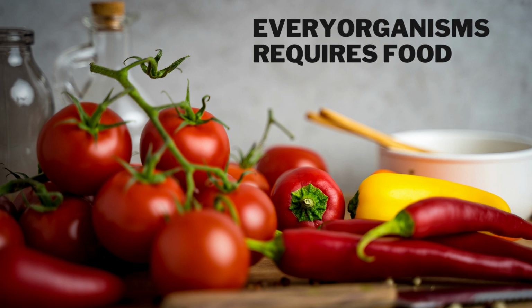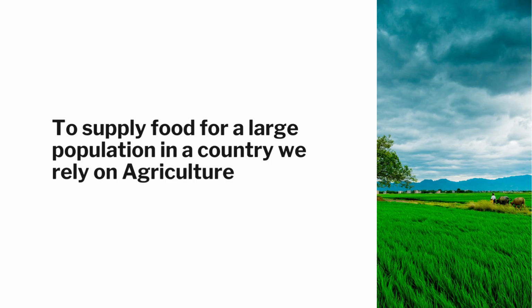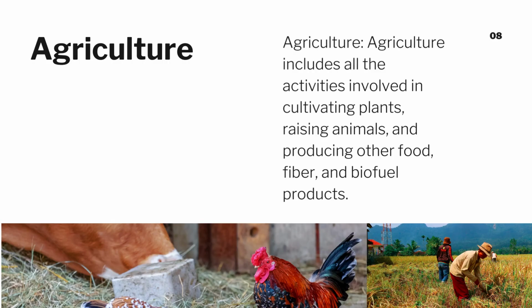Every organism requires food. The energy obtained from food is helpful to carry out various body functions of the organisms, such as digestion, respiration and excretion. We get our food from plants as well as animals. To supply food for a large population in a country, we rely on agriculture. Agriculture includes all the activities involved in cultivating plants, raising animals, and producing other food, fiber, and biofuel products.